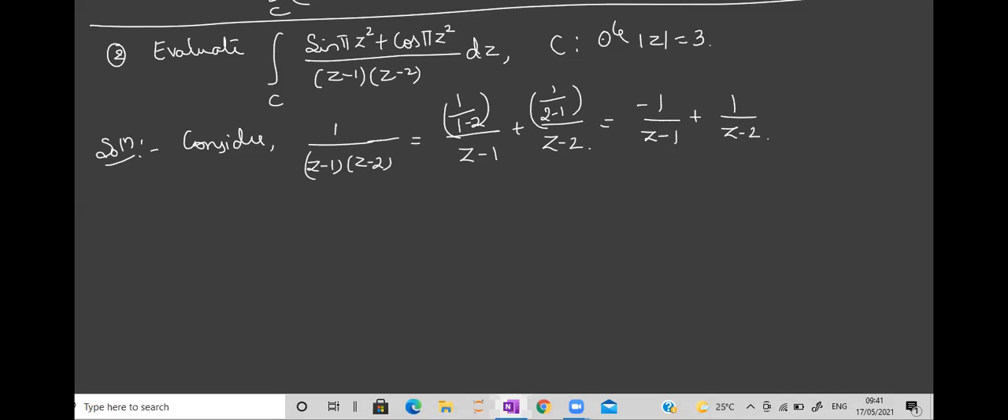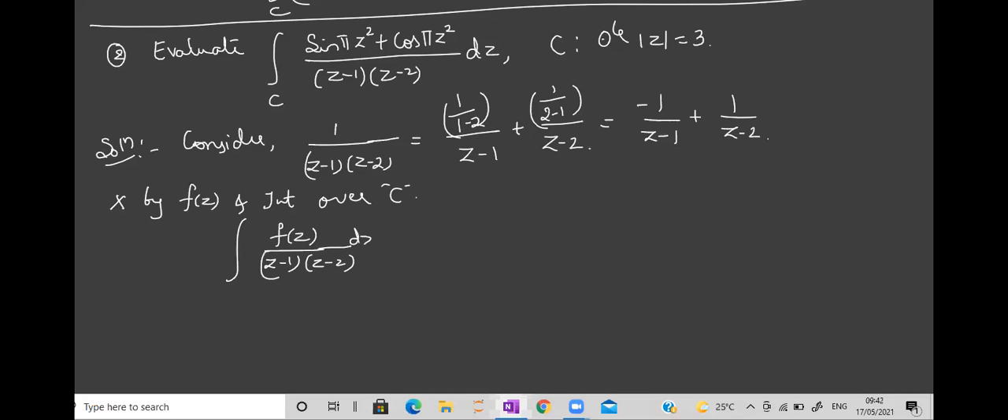Steps are fixed. What did we do? Multiply by f of z and integrate over C. So it is f of z upon (z minus 1)(z minus 2). First we are multiplying, then we are integrating over the curve C.